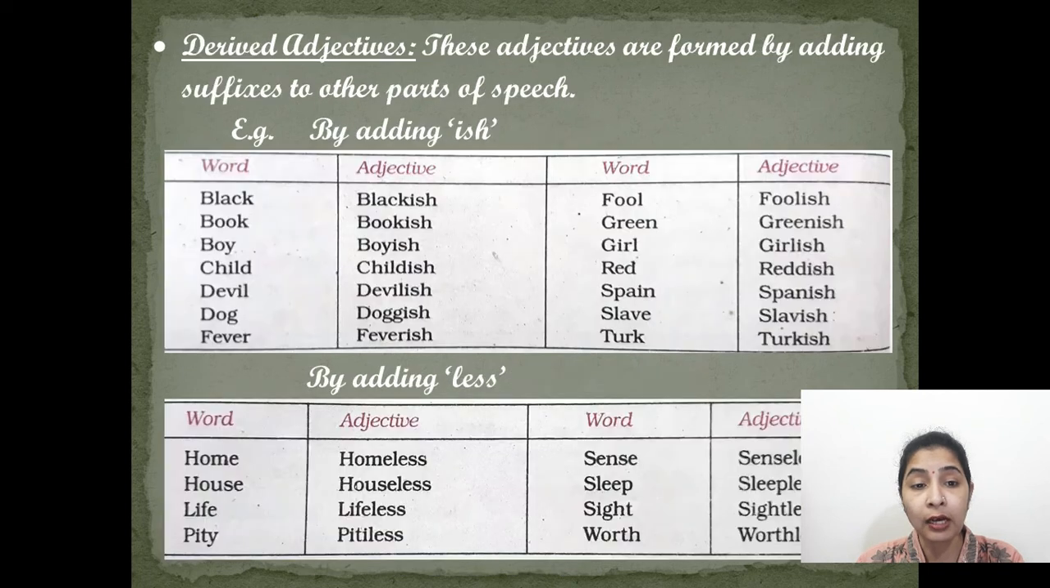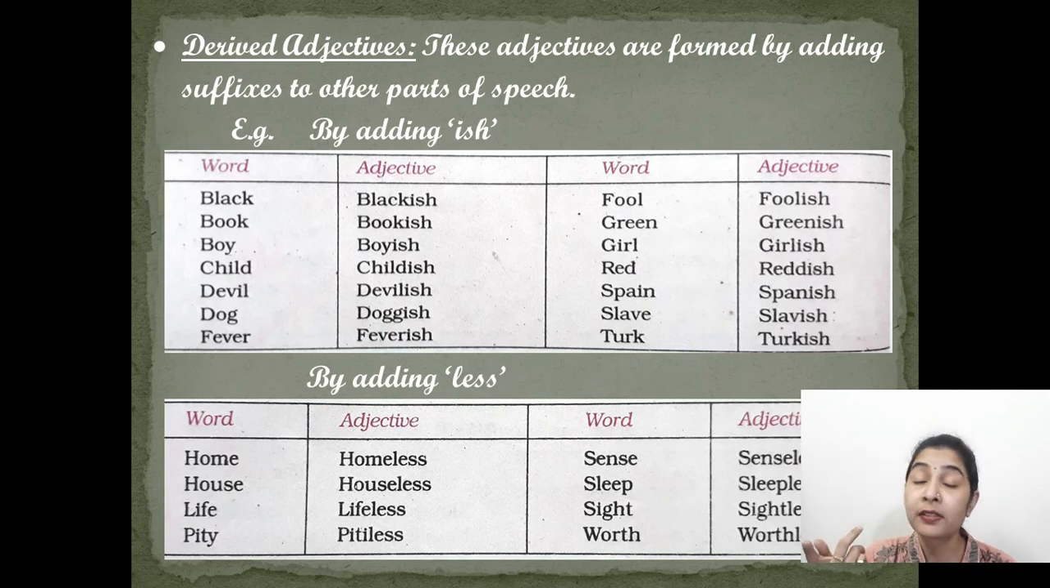Now, derived adjectives. We studied the simple adjectives, then the compound adjectives, and now we are here with the derived adjectives. What are derived adjectives? These adjectives are formed by adding suffixes to other parts of speech. Some words from other parts of speech, it may be a noun, it may be a verb, whatever it may be, but we add some suffix to it to form adjectives. There are many such words. Almost all nouns can be changed into adjectives by adding suffixes to them.